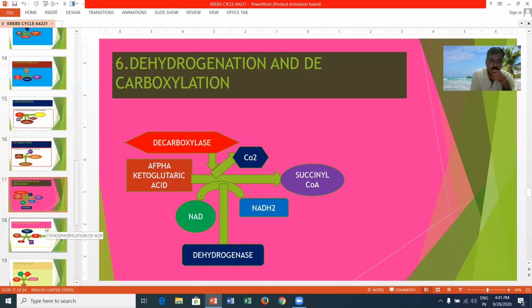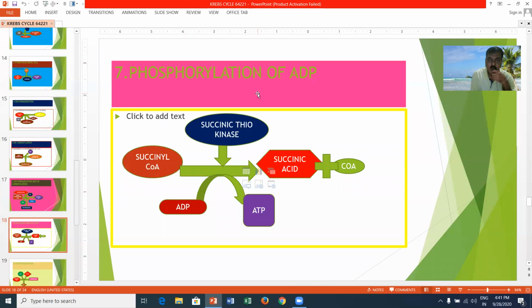Next, you can see the phosphorylation. Phosphorylation is the adding of a phosphate molecule to ADP. Here, succinyl CoA, in the presence of succinic thiokinase, converts ADP into ATP, forming succinic acid, and the coenzyme is released.